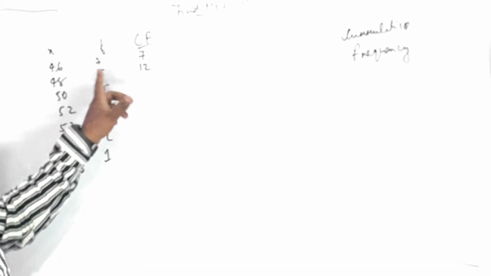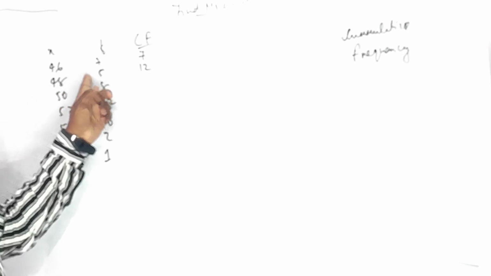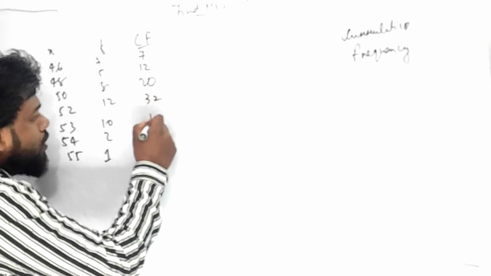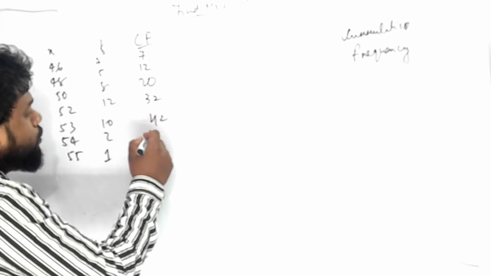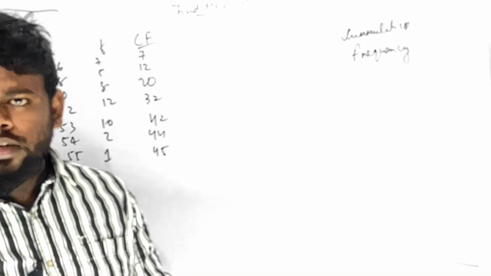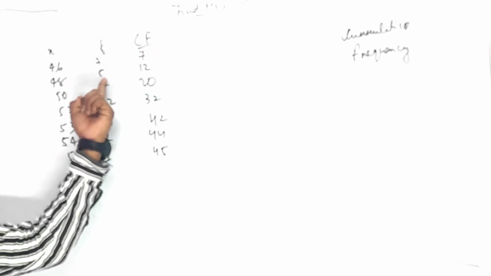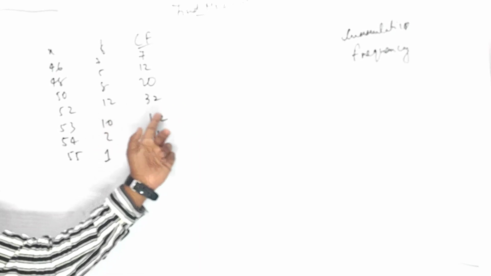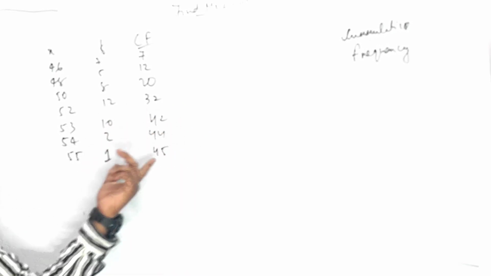7 is given. 7 plus, then what are you going to do? Again you have to add. 7 plus 5 is 12. 12 plus 8 is 20. 20 plus 12 is 32. 32 plus 10 is 42. 42 plus 2 is 44. 44 plus 1 is 45. Is it clear, everyone? Let me recap once again. 7 plus 5 is 12, 12 plus 8 is 20, 20 plus 12 is 32, 32 plus 10 is 42, 42 plus 2 is 44, 44 plus 1 is 45.